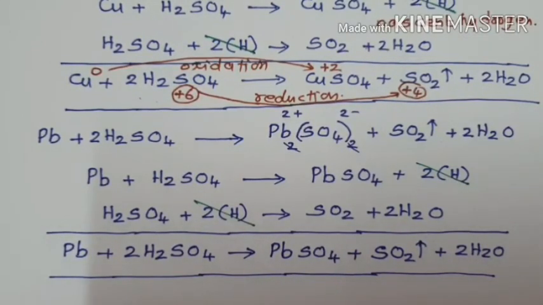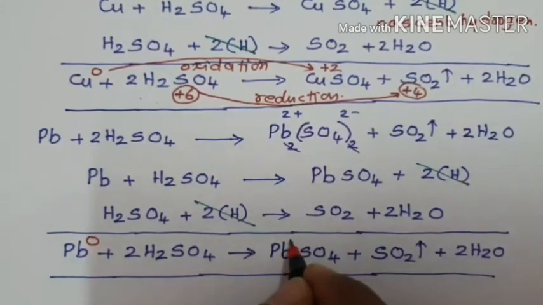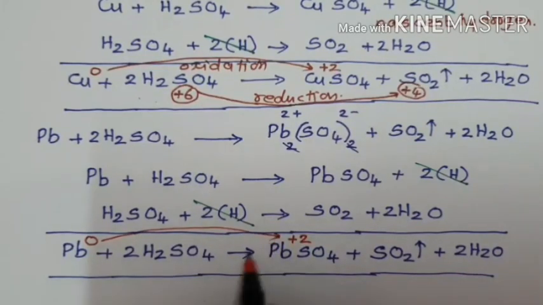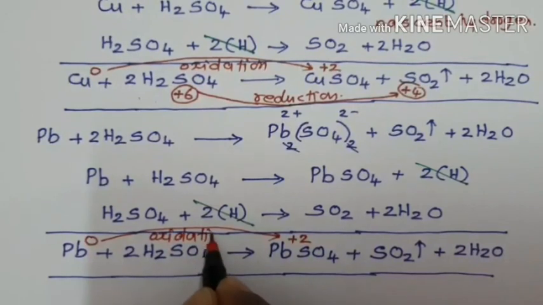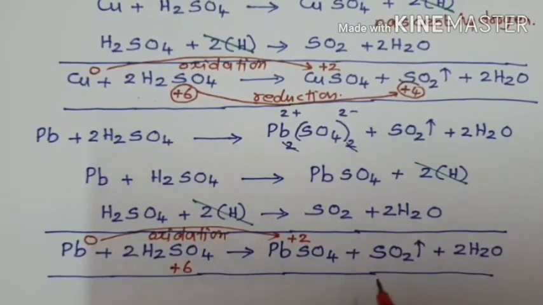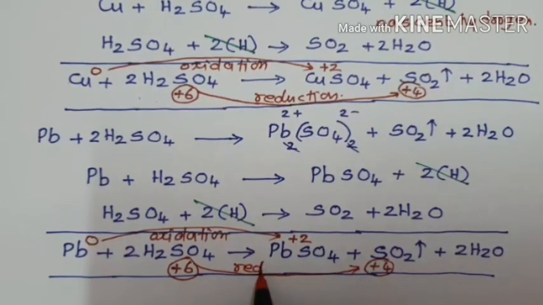Metal lead in free state has oxidation state equal to 0, and in lead sulfate it is 2 plus. When you move from left to right, the oxidation number increases, so it is called oxidation. In sulfuric acid, sulfur is plus 6 oxidation state and plus 4 oxidation state in sulfur dioxide. When you move from left to right, the oxidation number decreases, so it is called reduction.